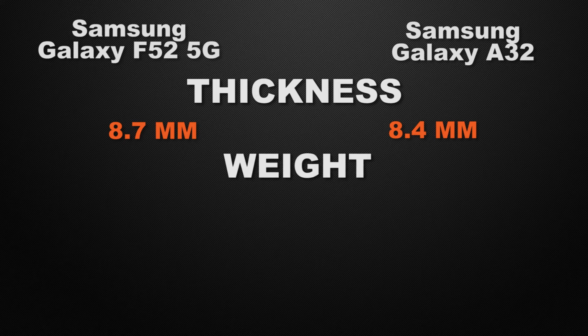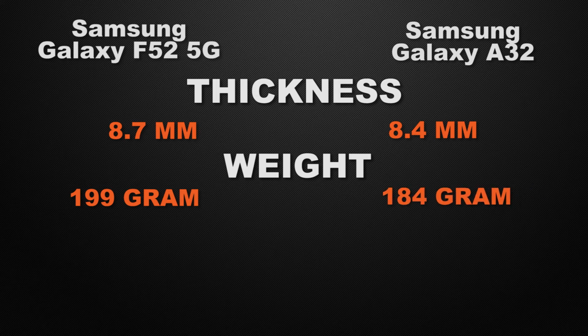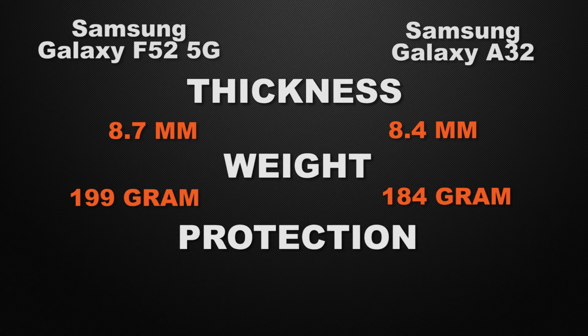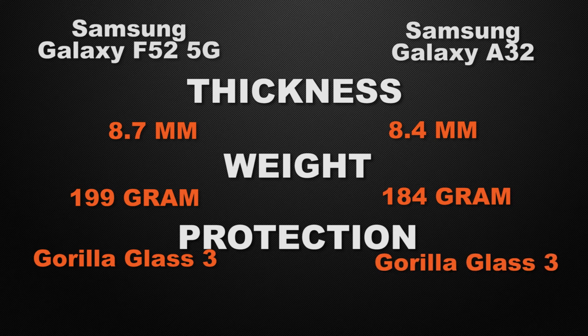Talking about the weight of the devices, F52 comes with 199 grams of weight, whereas A32 has 184 grams. So the winner here is A32 because of its lighter body weight. And about the protective glass of the devices, F52 has Gorilla Glass 3, whereas A32 also has Gorilla Glass 3. So it's a tie because both devices give you the same protection.